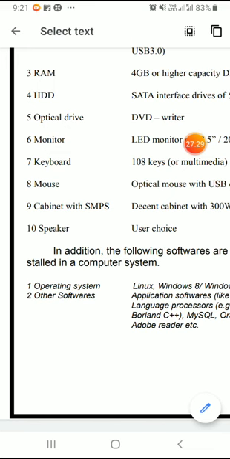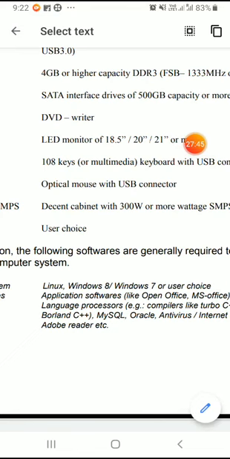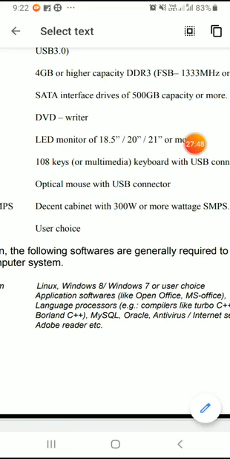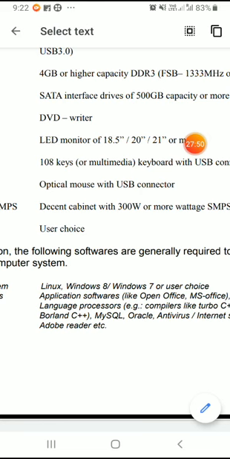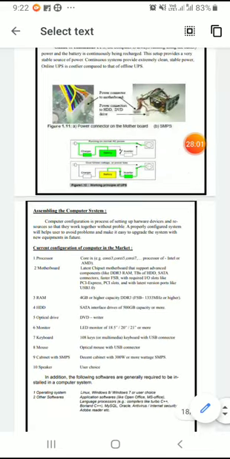Then some other software like application software such as Microsoft Office, language software, DBMS software like MySQL, and antivirus software for security purposes can be purchased by the user as per their requirement. So the configuration also includes the operating system and other software. I hope you got this concept. So this is the end of the first chapter, that is, typical configuration of a computer system.